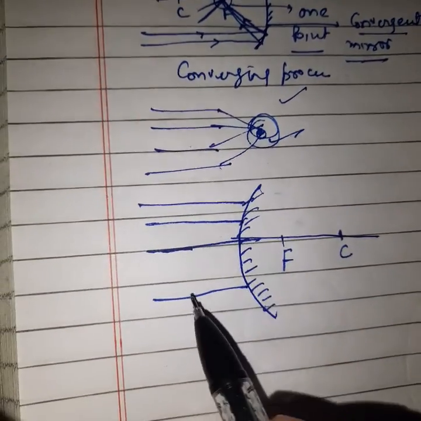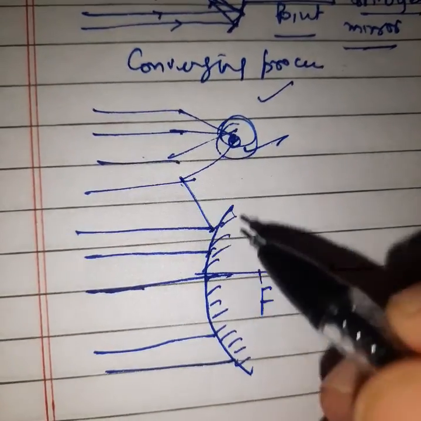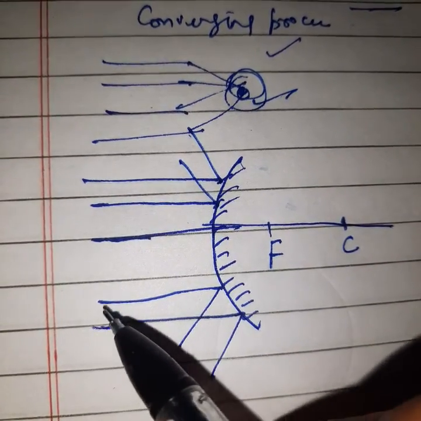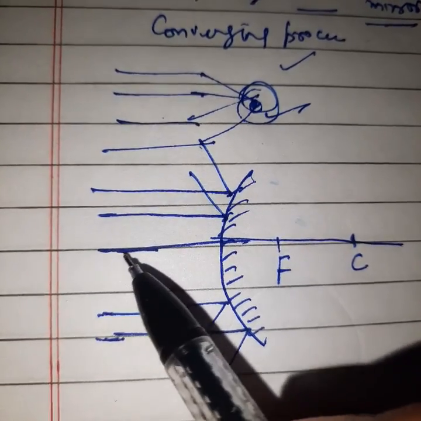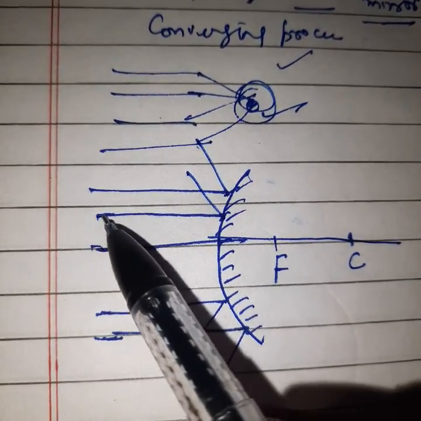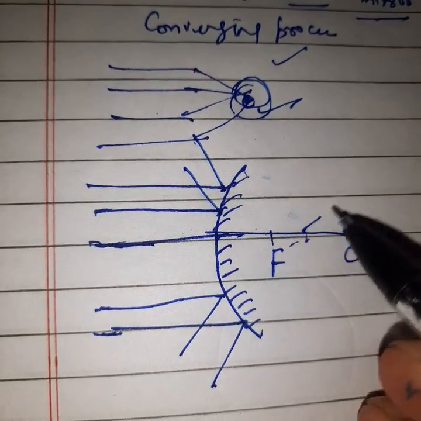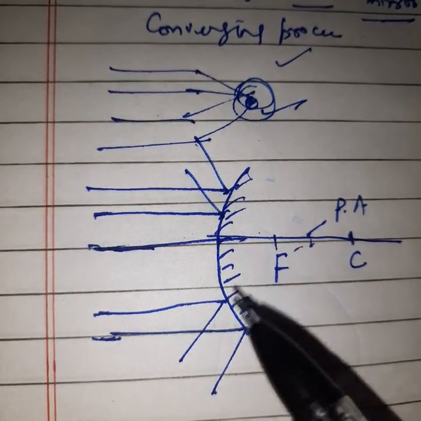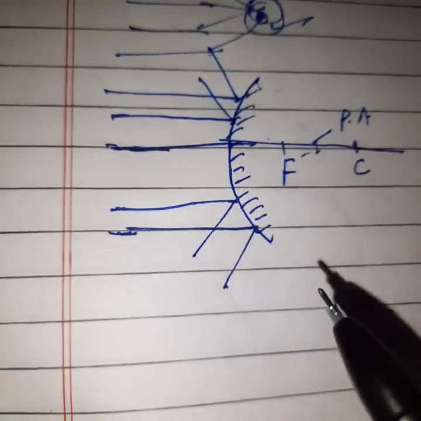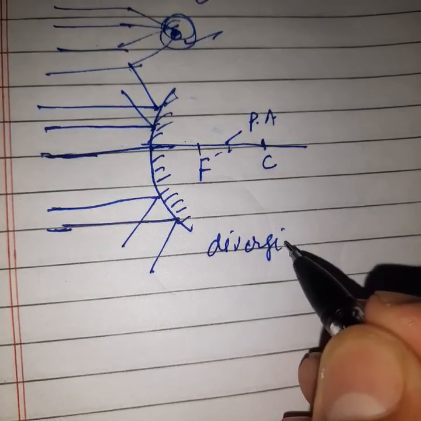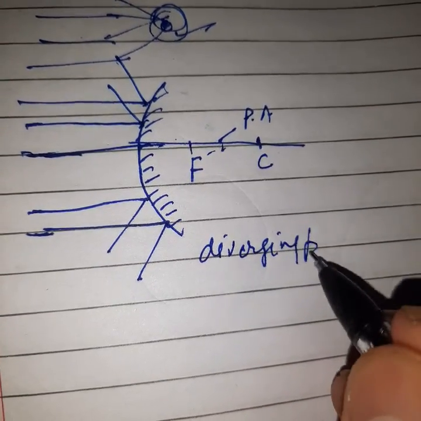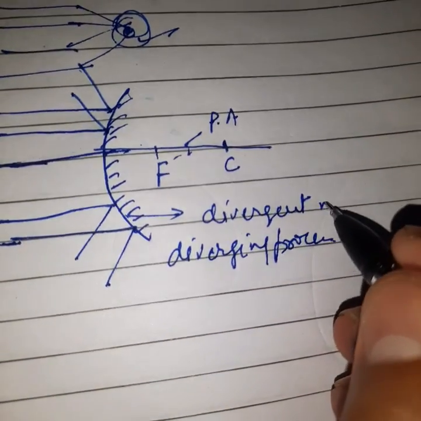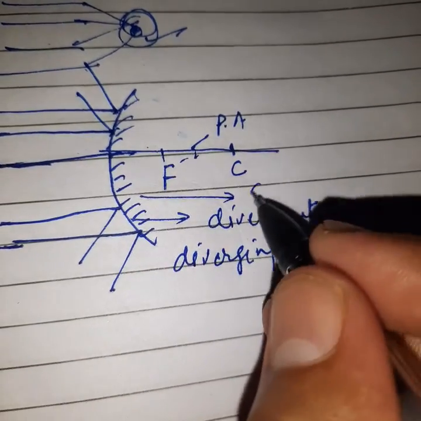You can take a large number of light rays. After reflection, it will spread out like this. So a beam of rays is coming from infinity, parallel to the principal axis, and after reflection the beam of rays spreads out in all directions. So the light is diverging. So its name is the divergent mirror, or simply the convex mirror.